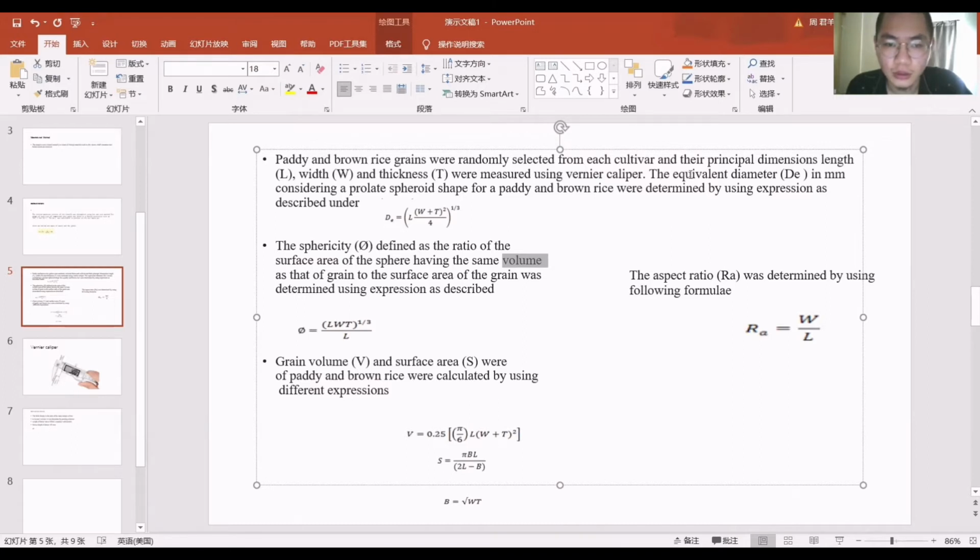The equivalent diameter in millimeters, considering a prolate spheroid shape for paddy and brown rice, was defined by using the expression as described under this.